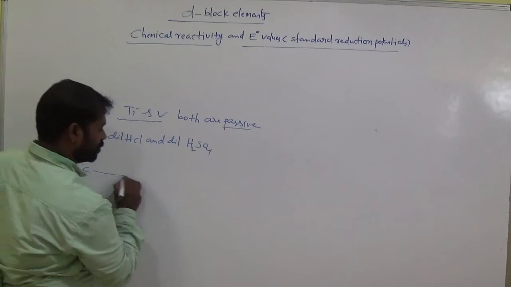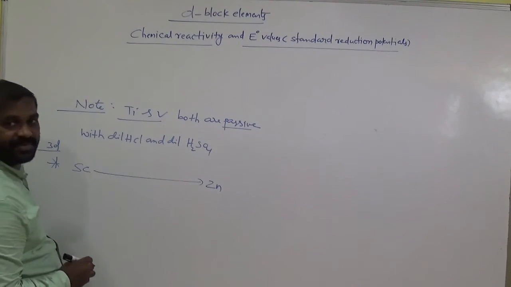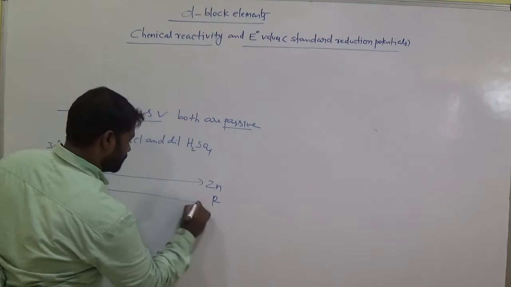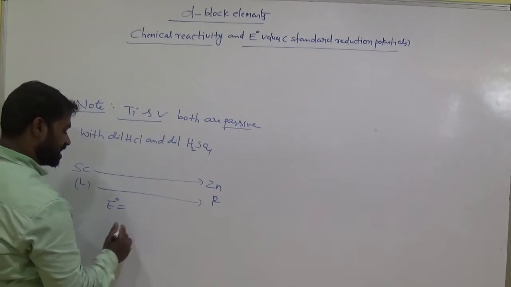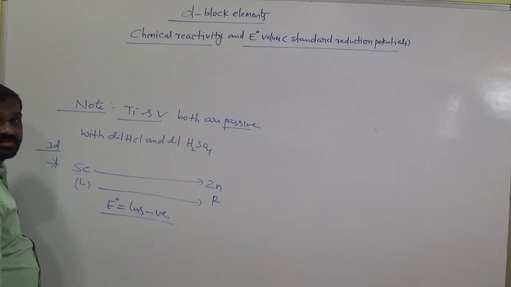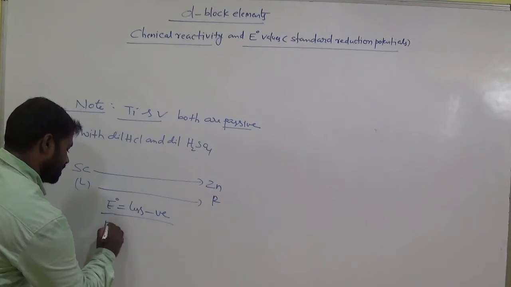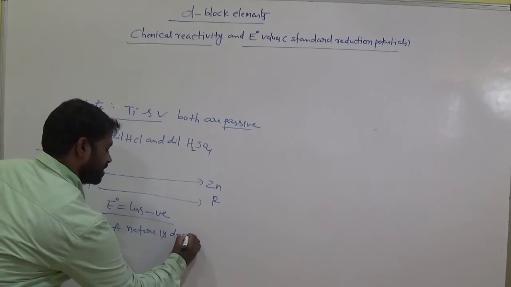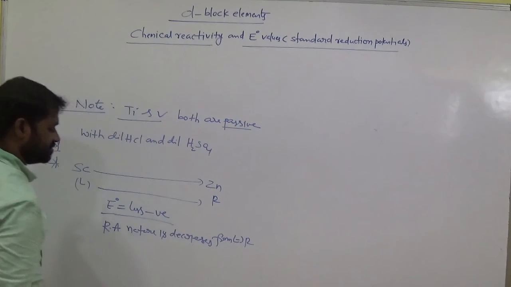And scandium to zinc is the 3D transition series. From left to right, the E naught standard reduction potential values are less negative. That means the reducing agent nature decreases from left to right.